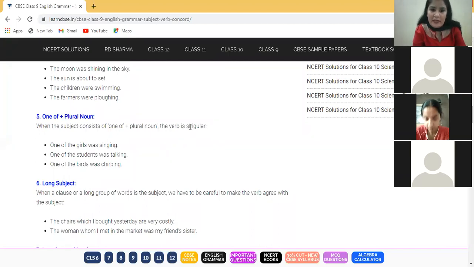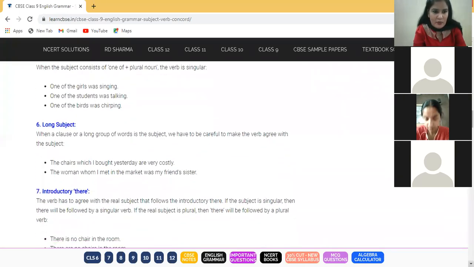Then a singular verb is used. Okay. One of the girls was singing. It will not be were singing. Okay. It's a very important concept of English. Try to understand. One of the students was talking. One of the birds was chirping. Okay. Clear to everyone? Let's move on to the next rule.